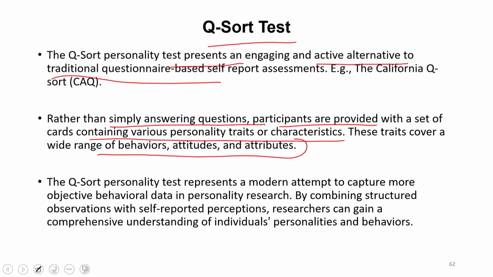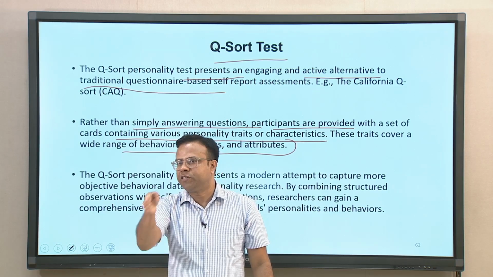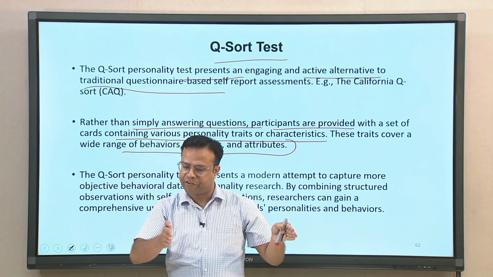In Q-sorts, they typically give a lot of cards. Each card will have a statement of a certain personality characteristic. They will give many such cards, and the participant, or whoever is involved in the research, is asked to sort these cards according to their own characteristics on different levels.